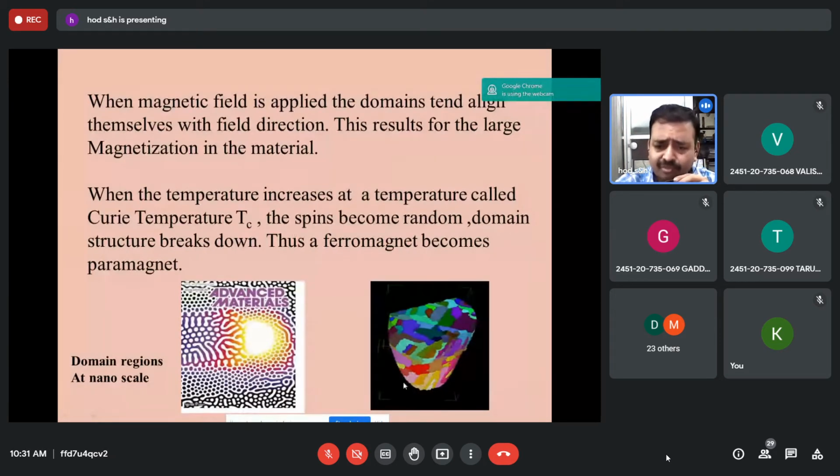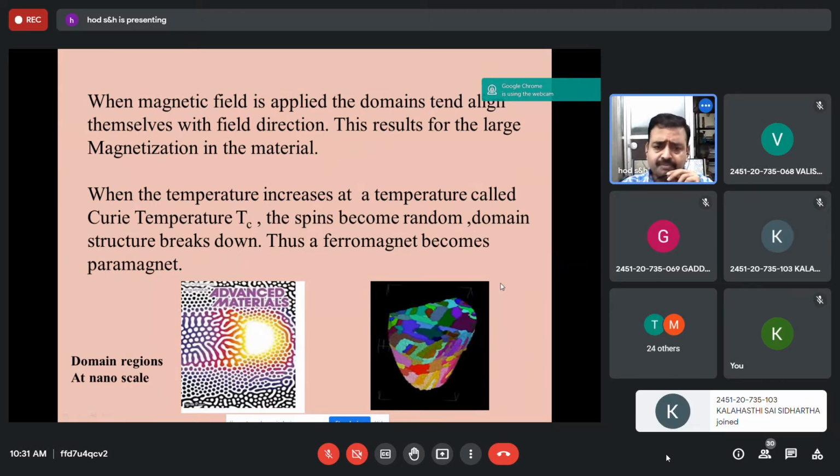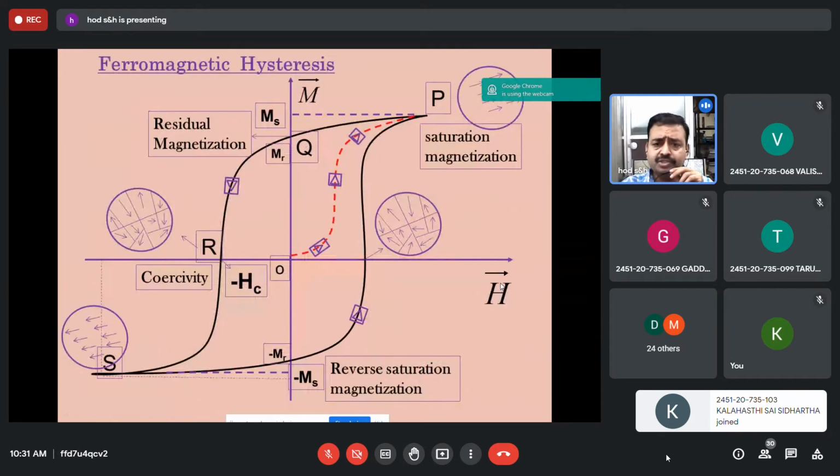And these are only for understanding's sake, you need not draw these diagrams. So, in the presence of the field, the domain walls move in the direction of the field, giving rise to strong magnetization. So it becomes a ferromagnetic substance. And as the temperature increases, at the Curie temperature, again these magnetic spins become random, and the domain structure breaks down. A ferromagnet becomes paramagnetic. This you should write for the domain theory.